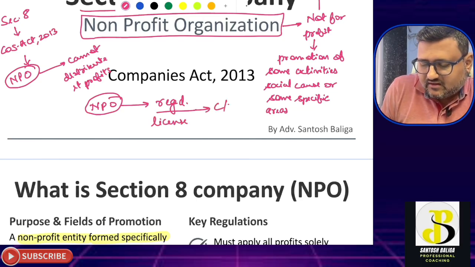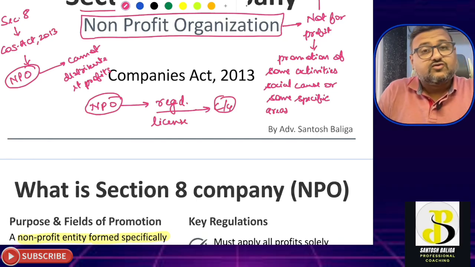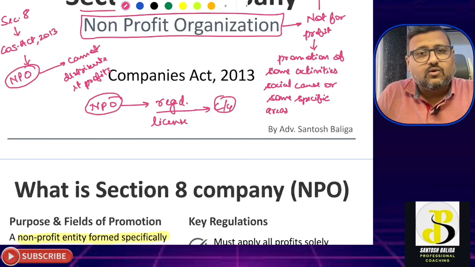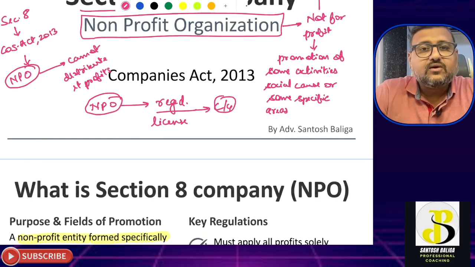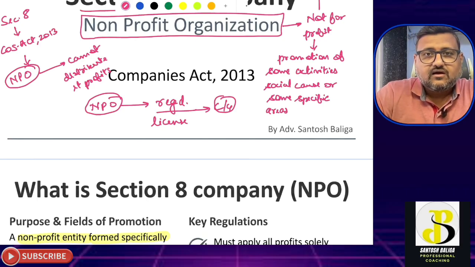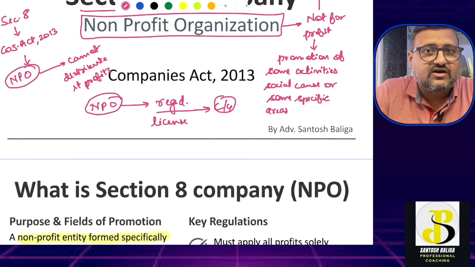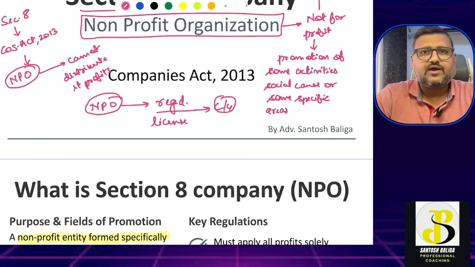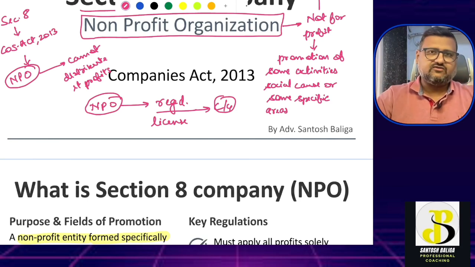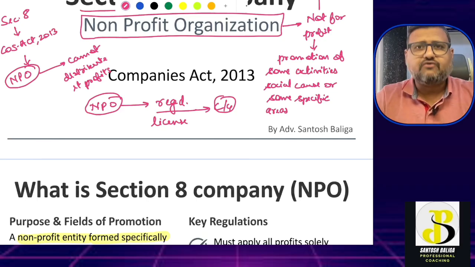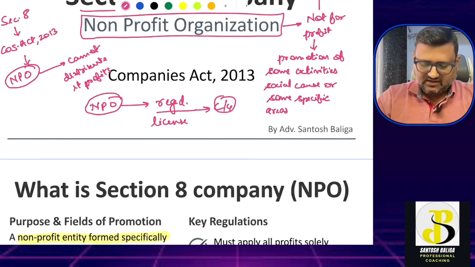From central government. Okay, so it will get the license only and only if it is fulfilling the conditions, satisfying these 3 conditions that we are going to speak about very soon. Okay, so I hope the framework is very clear. Let us get into the provisions directly without wasting any time now.